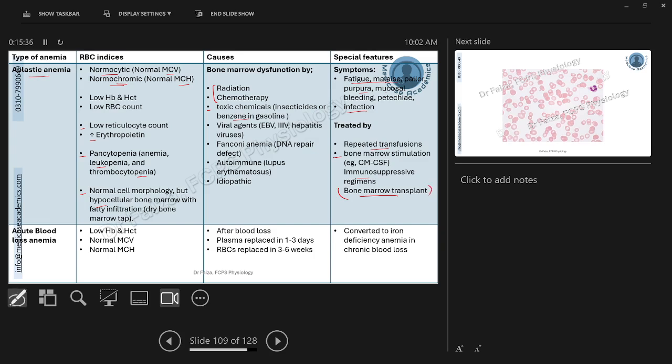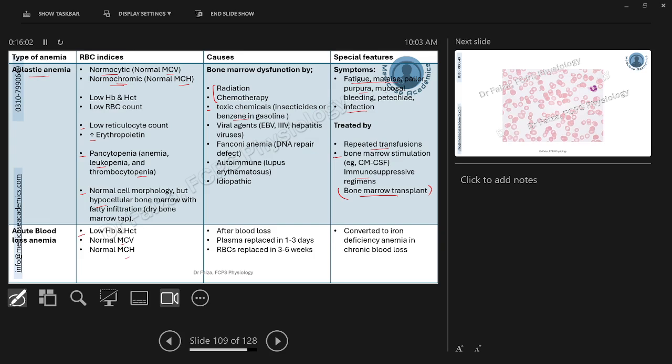Second cause of non-hemolytic normocytic anemia in front of you is acute blood loss anemia. Now, what happens in acute blood loss? For example, there was a severe roadside accident and a lot of hemorrhage afterwards, or during childbirth, excessive blood loss, that will present as acute blood loss anemia, in which the hemoglobin and hematocrit will decrease, but the remaining cells will have normal MCV and MCH.